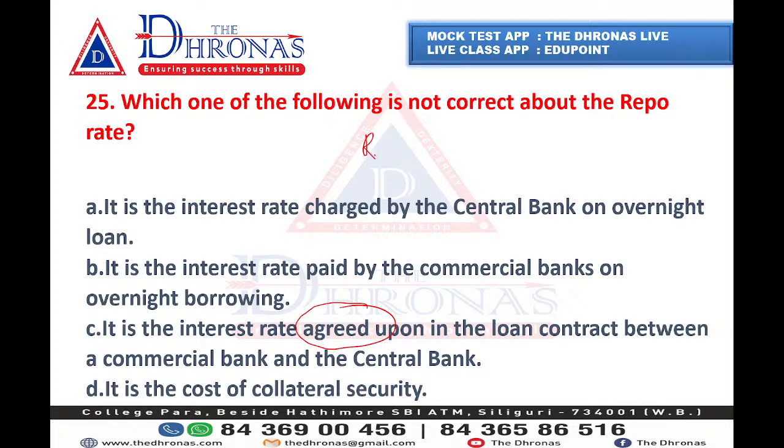You only know that repo means RBI gives a loan to the commercial bank. That is not the issue. RBI basically gives the money after getting the government securities. So there will be an agreement upon the loan contract between a commercial bank and the central bank. It is not the interest rate. That's not the term here.